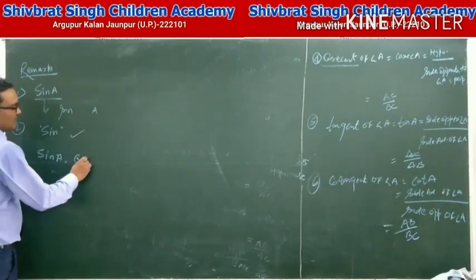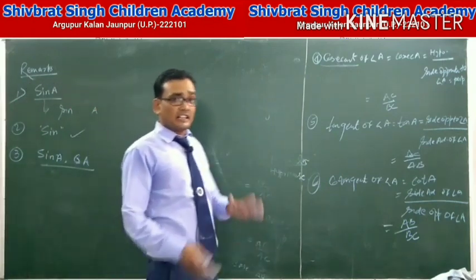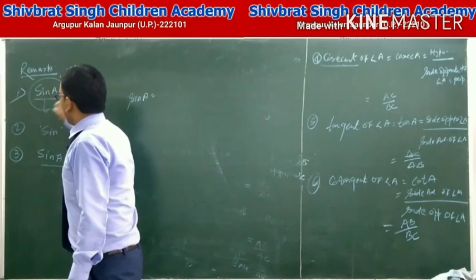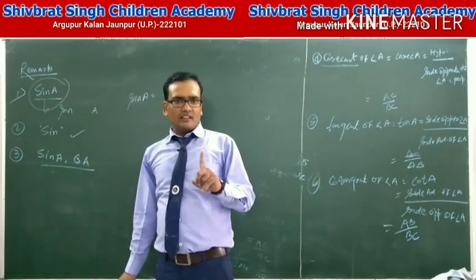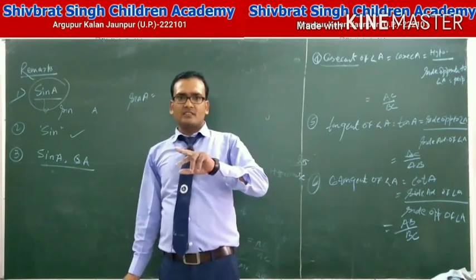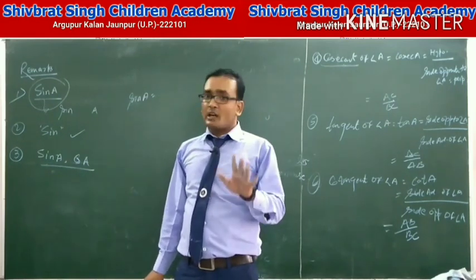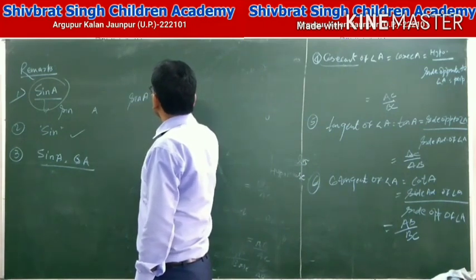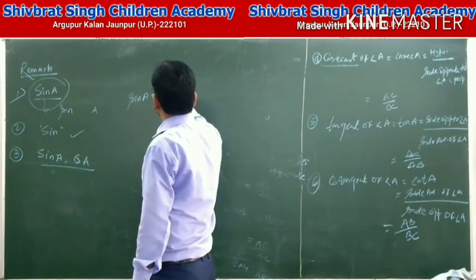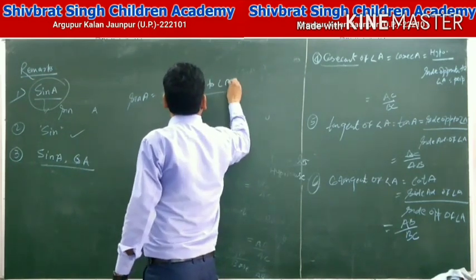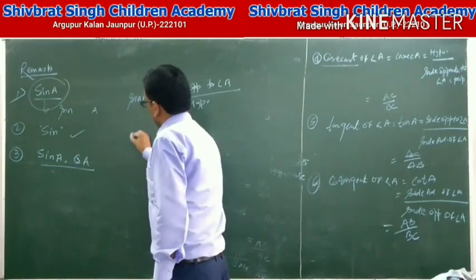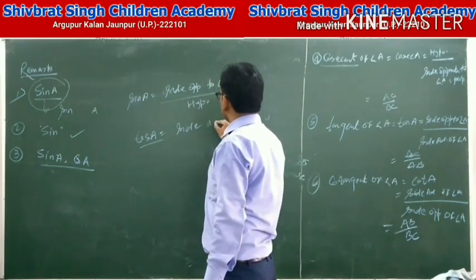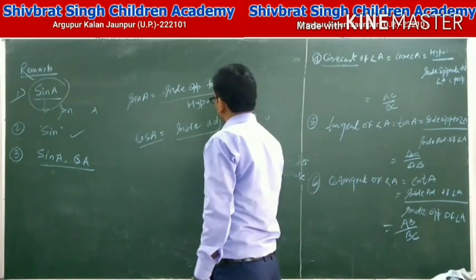Here we observe the value of sin A and cos A. Sin A equals the side opposite to angle A upon the hypotenuse, and cos of angle A equals the side adjacent of angle A upon the hypotenuse.